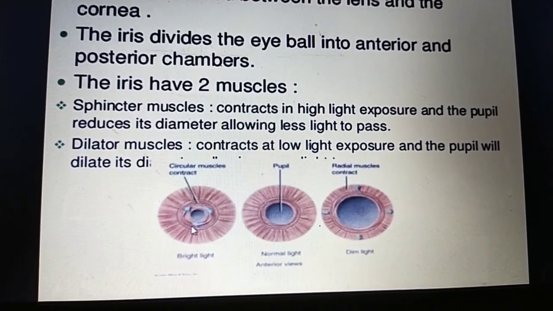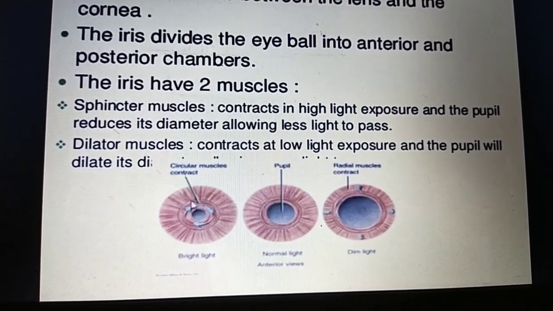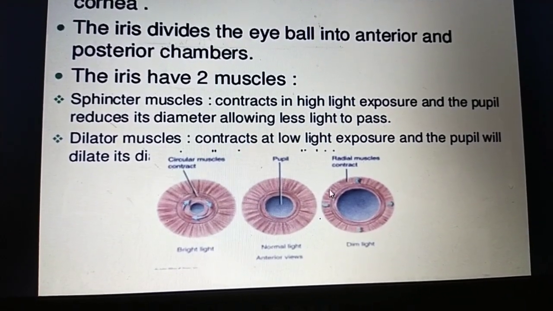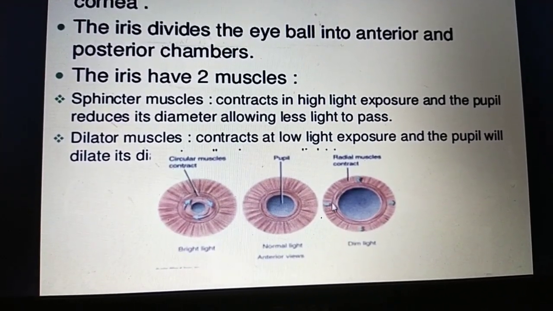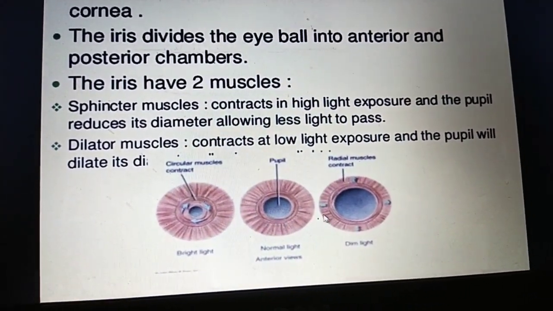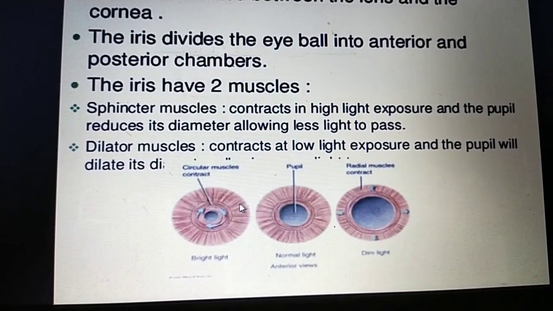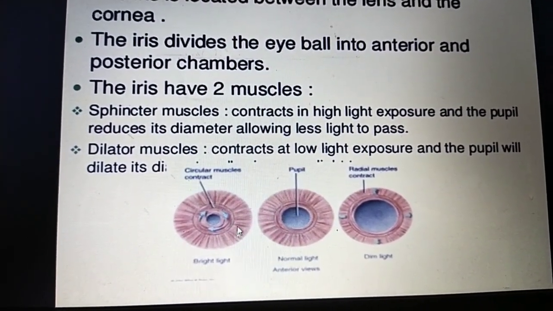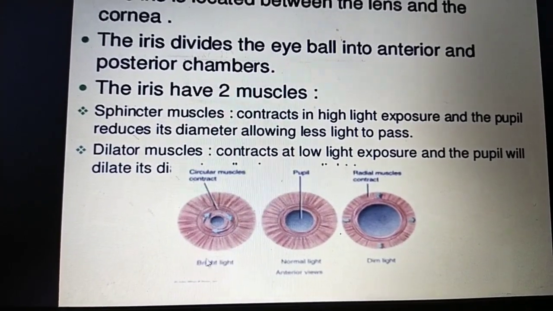You can see here, these are the circular muscles, and this is the pupil. The radial muscles contract like this. The size of the pupil depends on the sphincter muscles and dilator muscles of the iris.